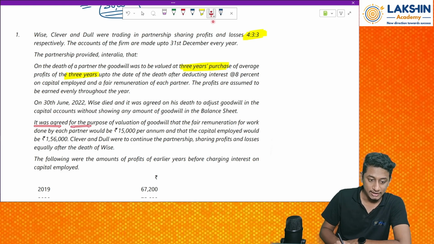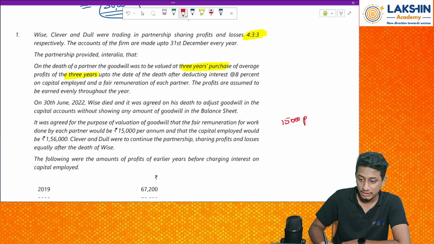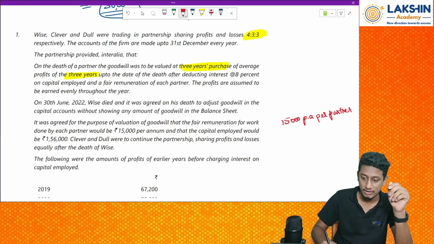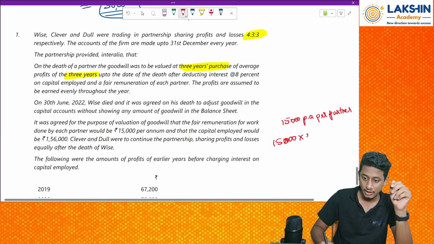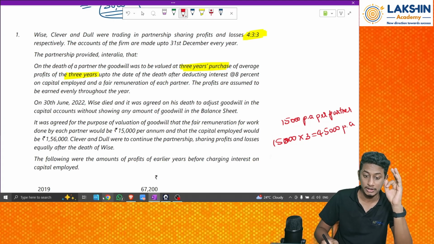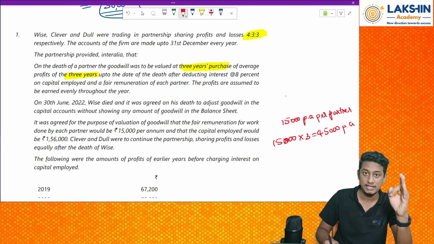It was agreed for the purpose of valuation of the goodwill that fair remuneration of work done by each partner is rupees 15,000 per annum. So 15,000 rupees per annum per partner. That means for a financial year, or a calendar year, for 12 months, how much is it? 15,000 into how many partners? 3 partners, right? That would be rupees 45,000 per annum, taking all 3 partners into consideration.